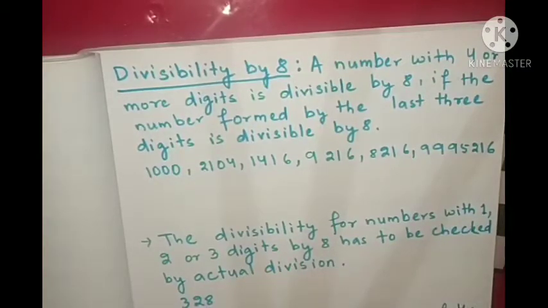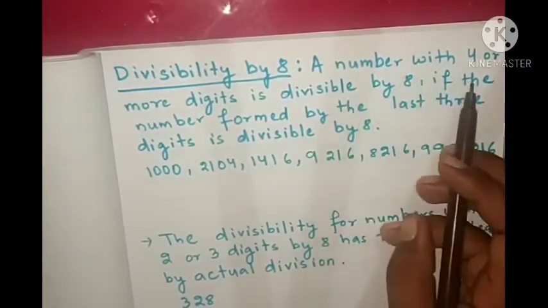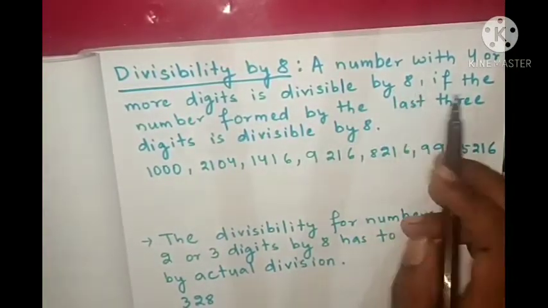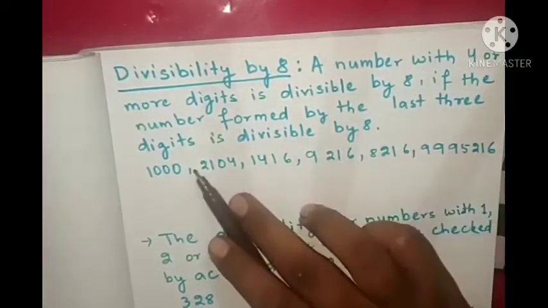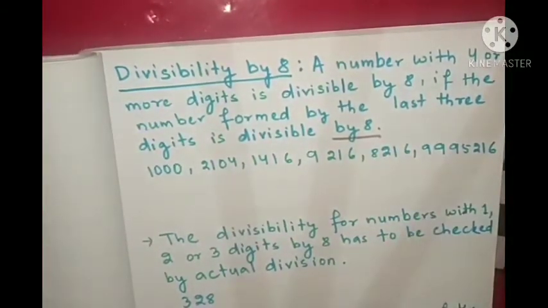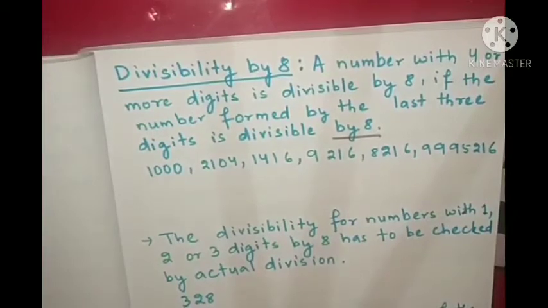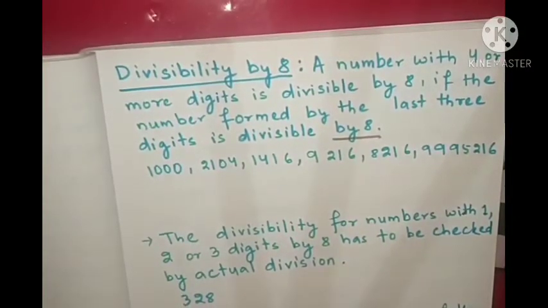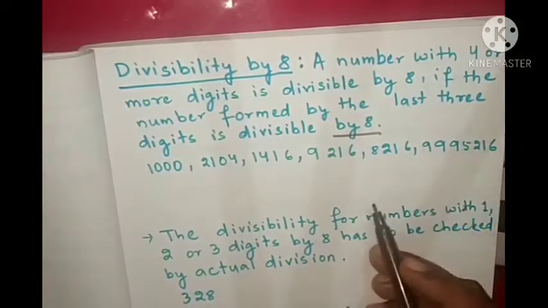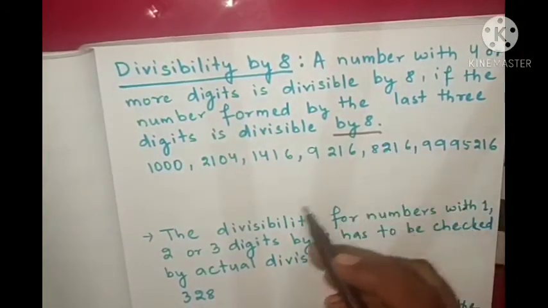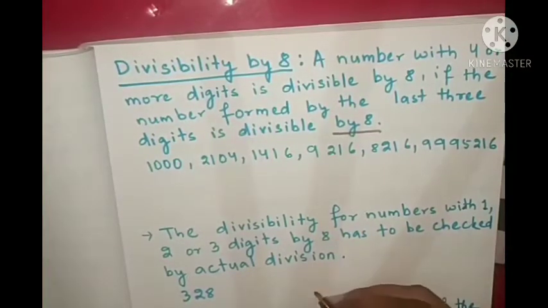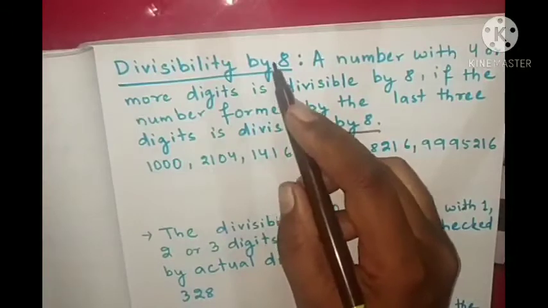Next we will see divisibility by 8. A number with 4 or more digits is divisible by 8 if the number formed by the last 3 digits is divisible by 8. Okay, so for 8 what do we need? If we need the last 3 digits, it means we need 4-digit or 5-digit numbers.